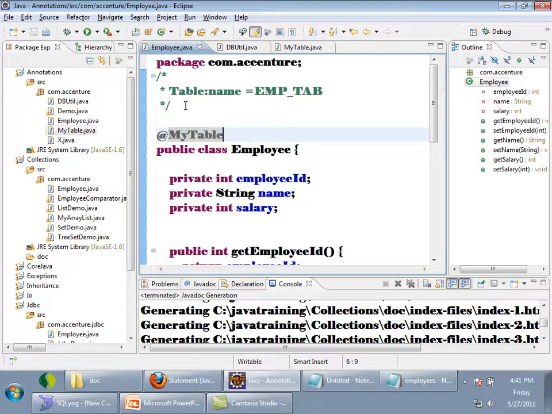Is it always at the top of the class? No, an annotation can be at any level, at the top of a class or a variable or a method or anything. But now I showed an example of our annotation which is present on the class level. We can restrict it also; I will tell you how to restrict where it can be present. Okay, now can you understand that there is a corresponding table for this class by seeing this annotation, as a human being? Yes? But from my code's perspective, can my code understand that there is a table corresponding to this class?